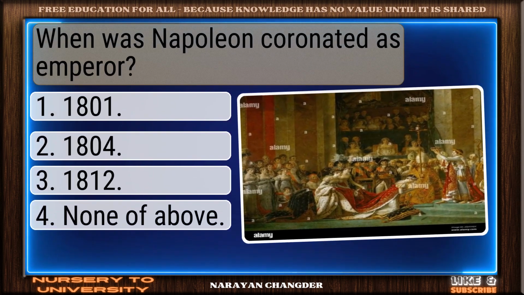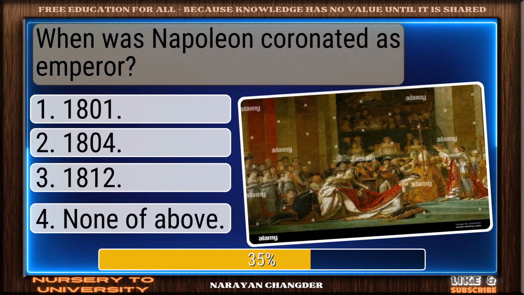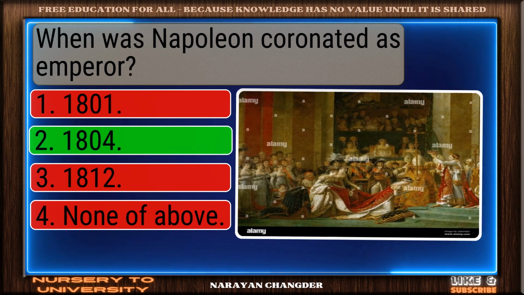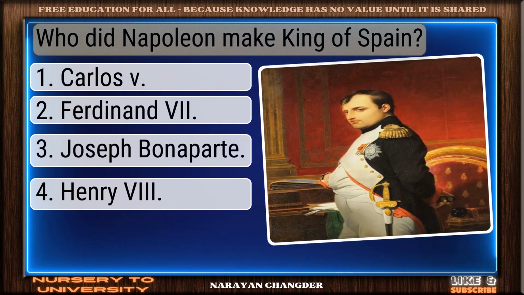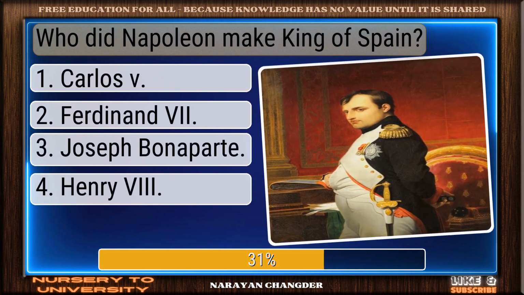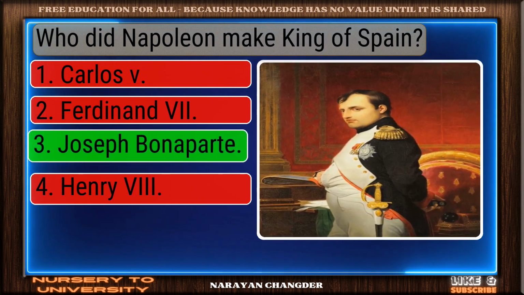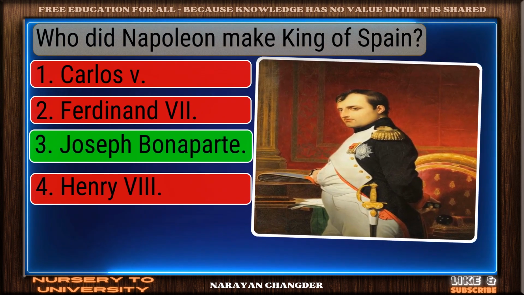When was Napoleon coronated as emperor? Right again. 1804 is a valid answer. Who did Napoleon make king of Spain? Exactly. Joseph Bonaparte makes sense and it is right choice.